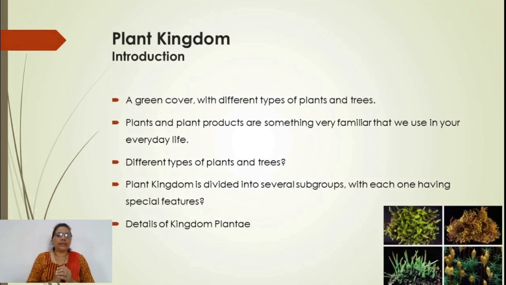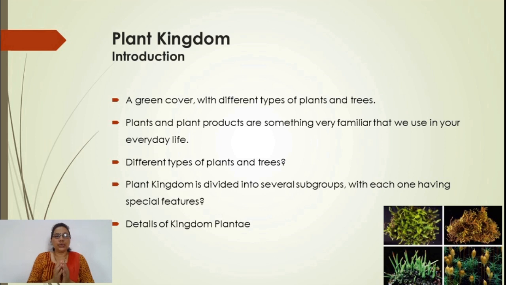As we know, if we look at the plant kingdom, the world is full of green cover, and it is due to the different types of plants. They may be smaller or larger on the earth, and they produce different types of structures. We human beings consume plants and plant products.